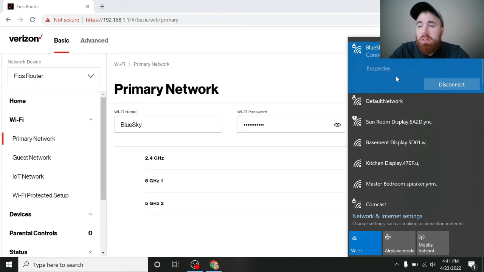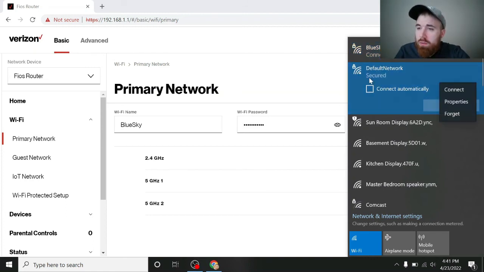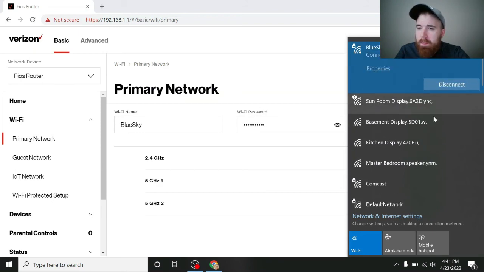All right, so now that we're connected to our Blue Sky network, we can go to our default network, which was our original Wi-Fi name, or yours may be something different. Right click on that, and just hit forget. And now it's removed from our list. We'll never see it again. And now we can connect to our new network.